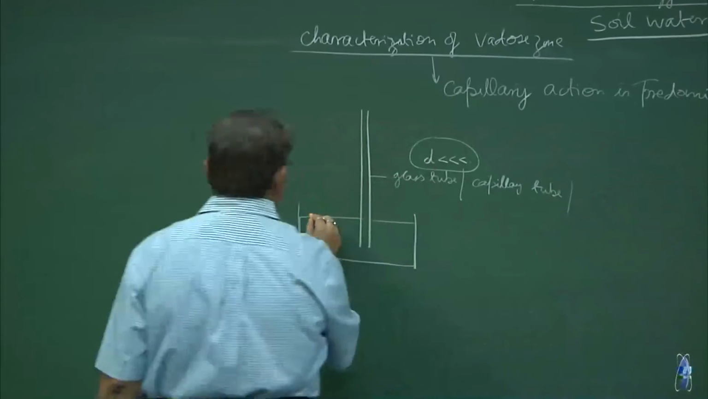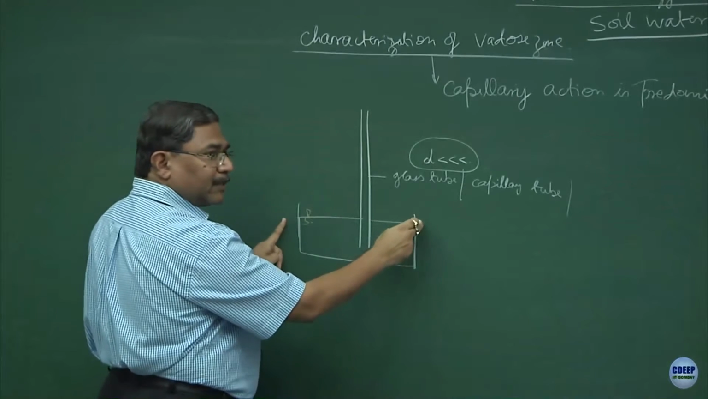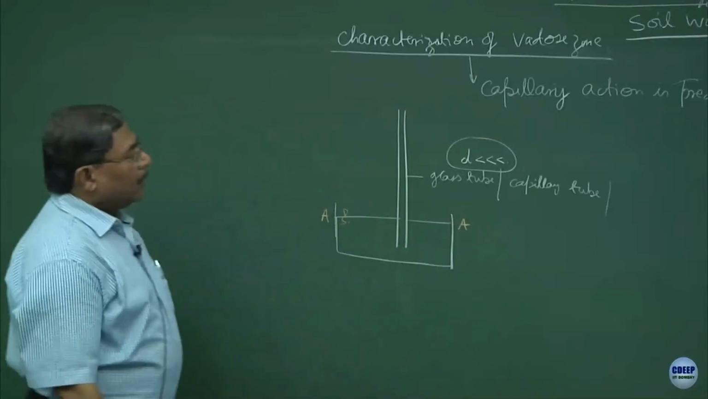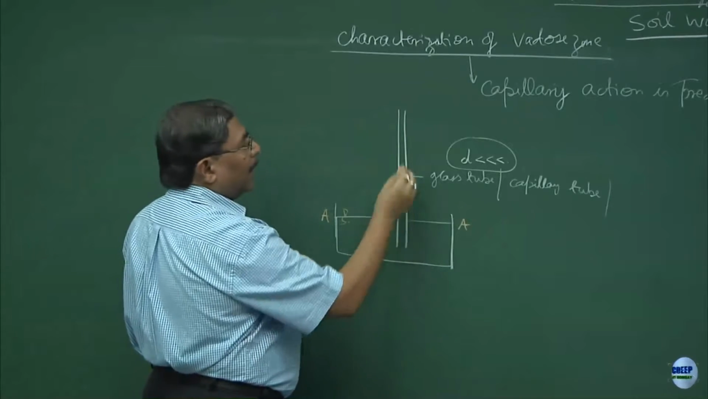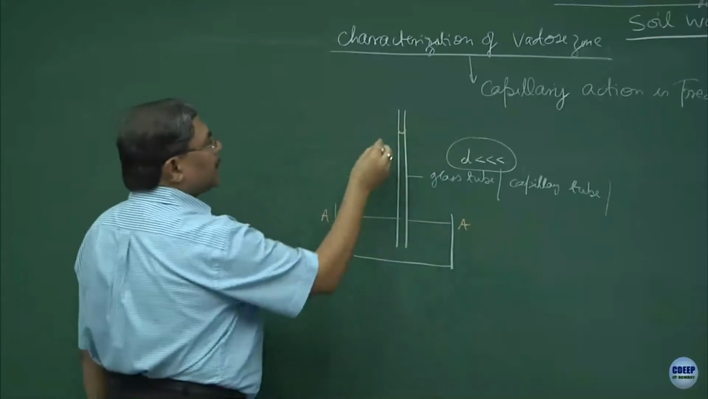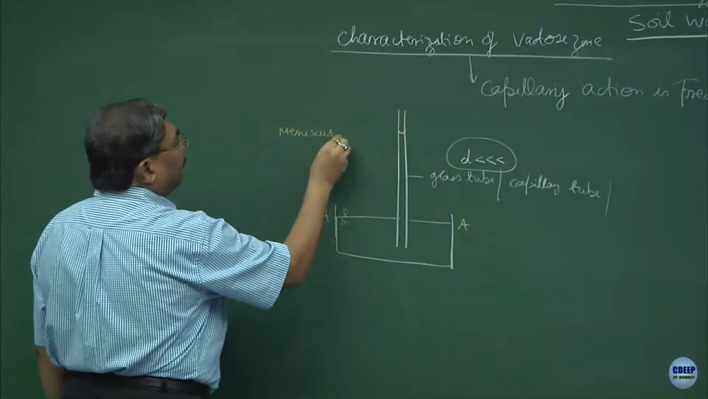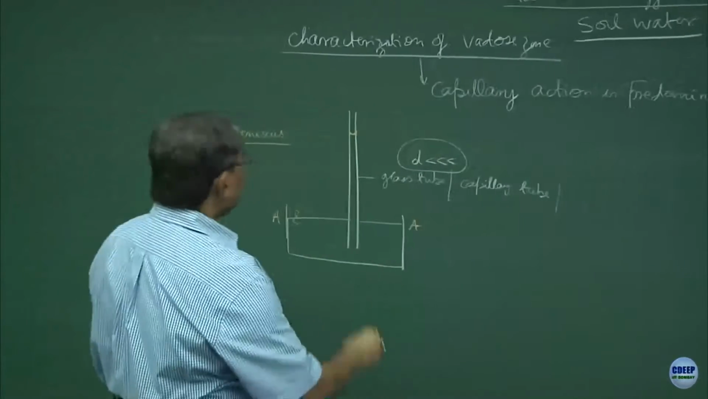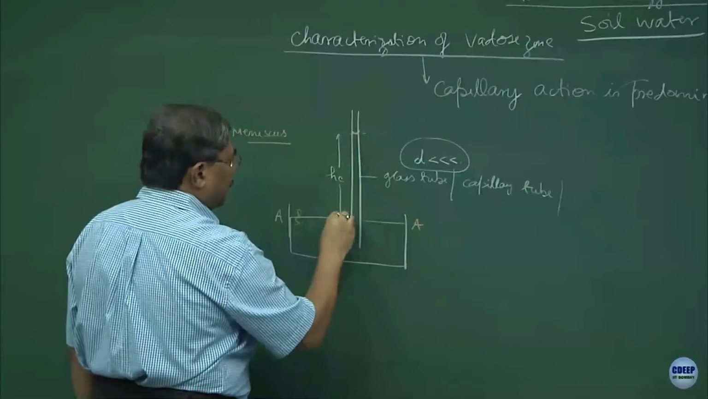If you leave it like this, this is the water column, free surface, atmospheric pressure, phreatic surface, agreed. Suppose AA. What is the dynamics of the system? The moment you put this glass tube, a capillary will get formed, sorry, menisci will get formed. This is the meniscus. Draw the free body diagram of the meniscus. This height Hc is known as capillary rise.